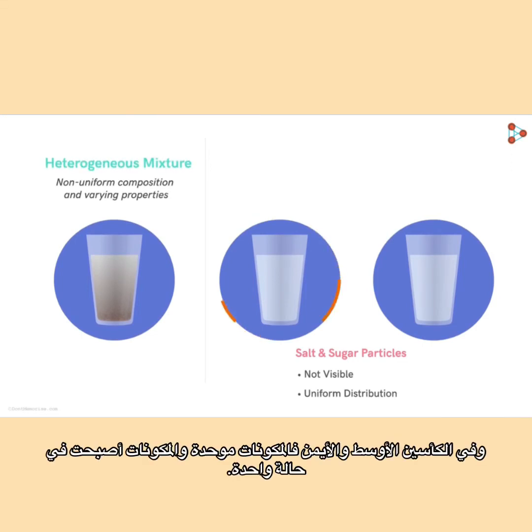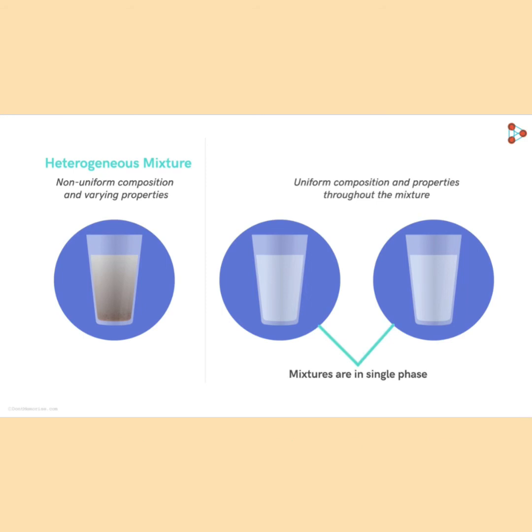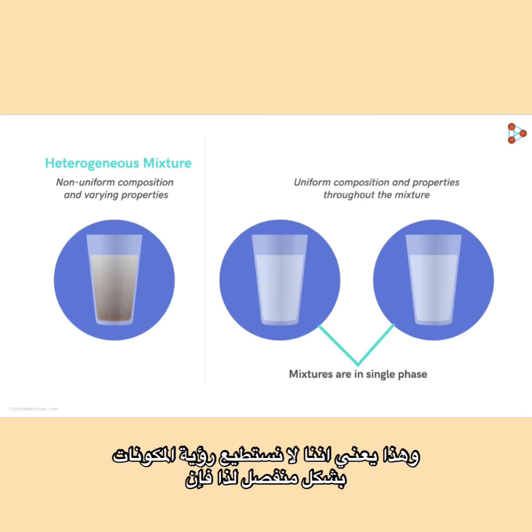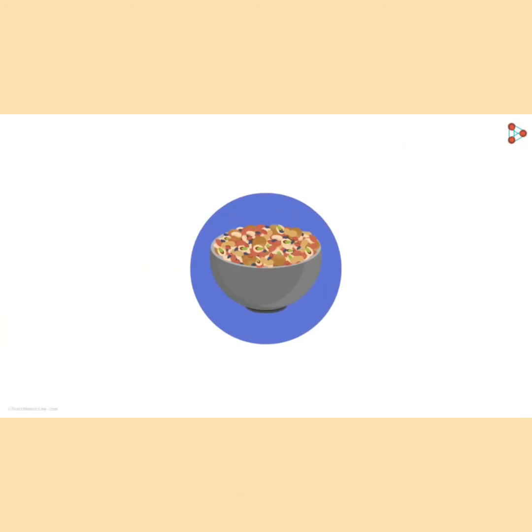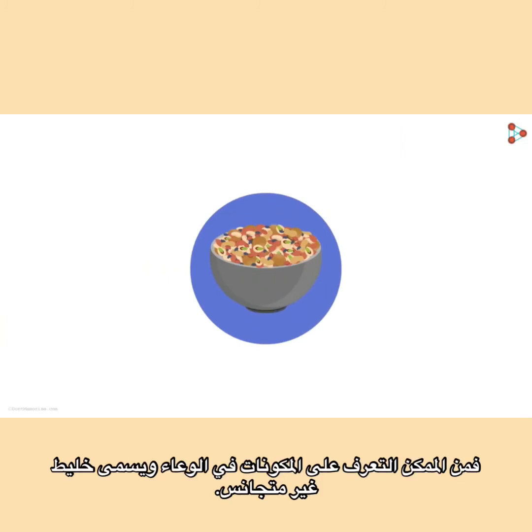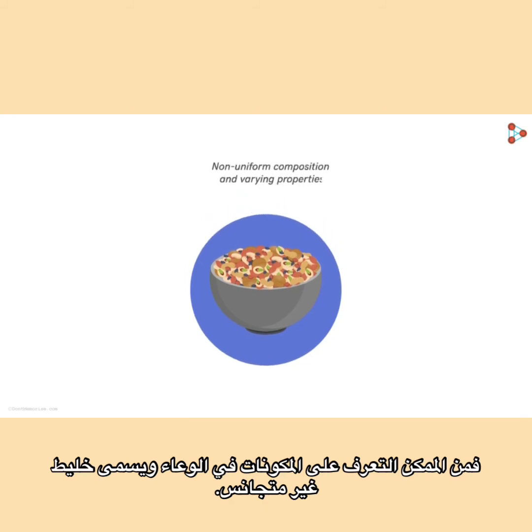And in the second and the third mixtures, their composition is uniform throughout, and its components are in a single phase. That is, we cannot separately see the individual components. So this type of a mixture in which its composition and properties are uniform throughout is called a homogeneous mixture. For example, in a bowl full of mixed nuts, it's possible to identify the different nuts in the bowl. And the composition of the mixture is not uniform. So, it's a heterogeneous mixture.